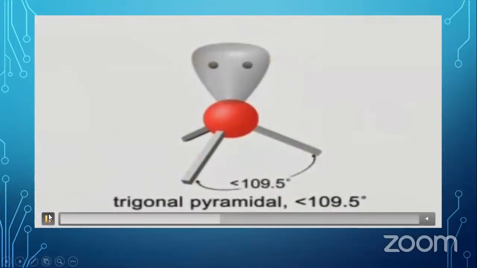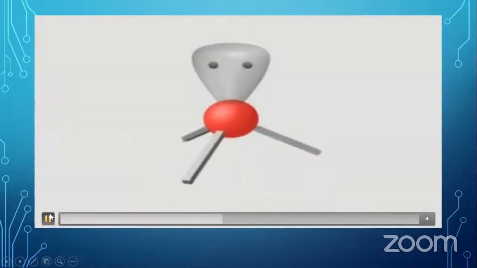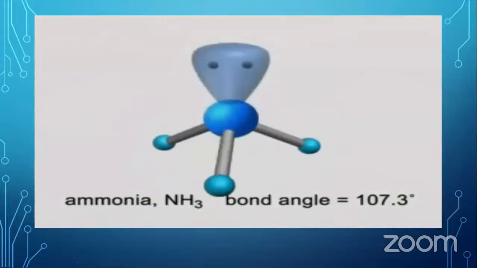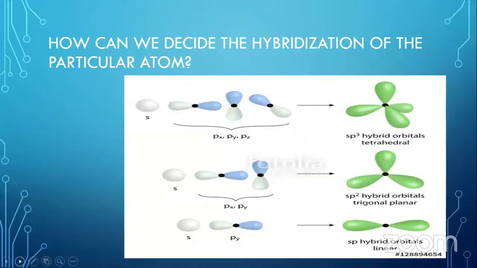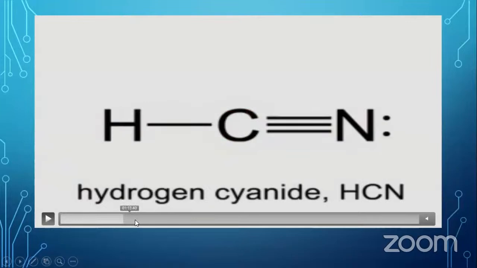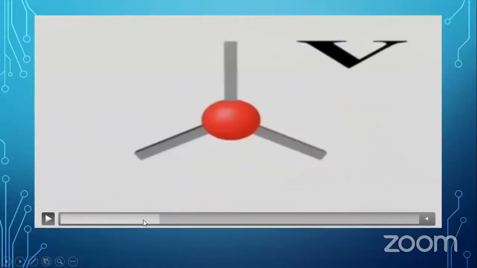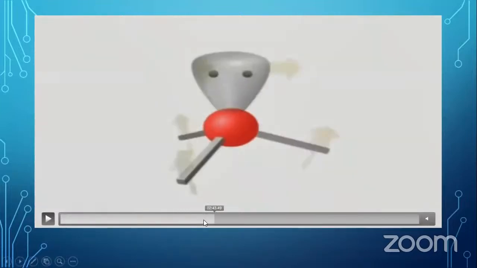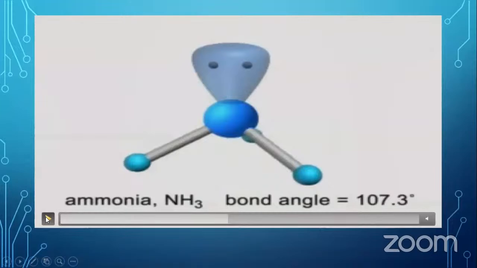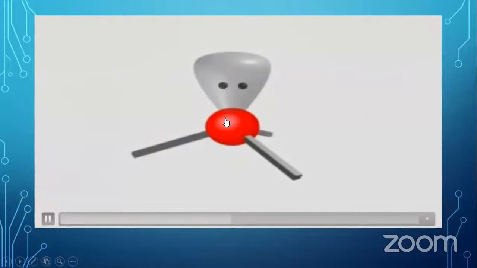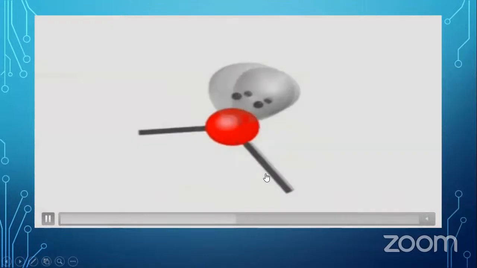As a typical tetrahedral shape, it will have 109.5 degrees, but if there is a lone pair in the arrangement, it will reduce that angle to 107 or 106.